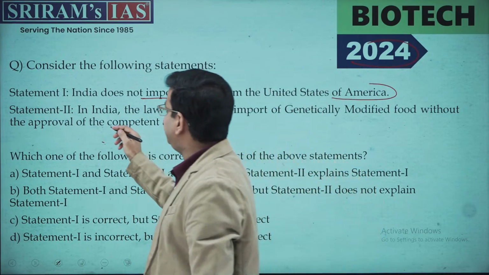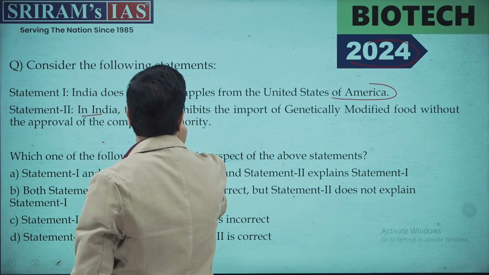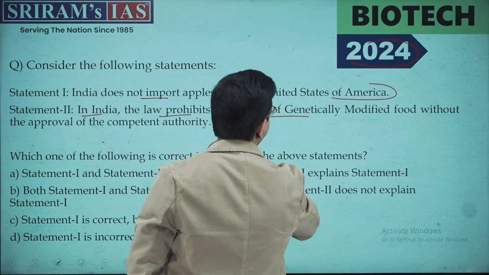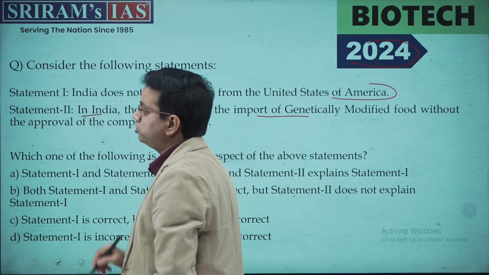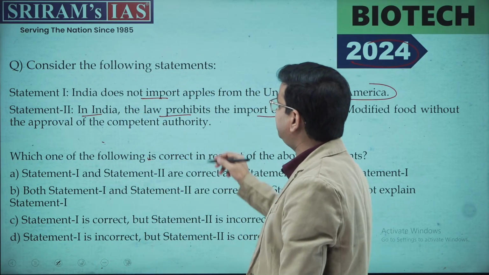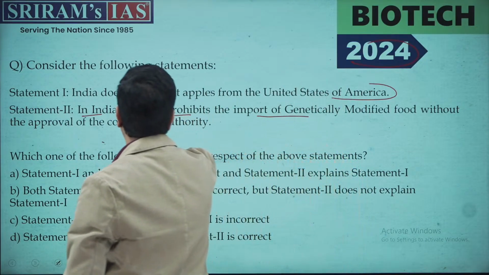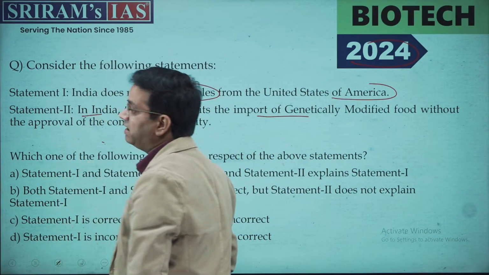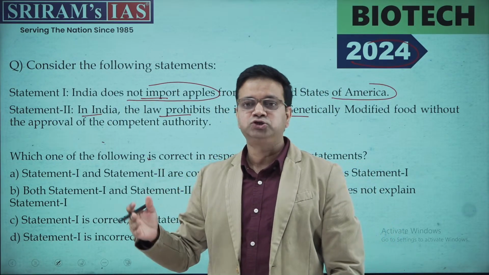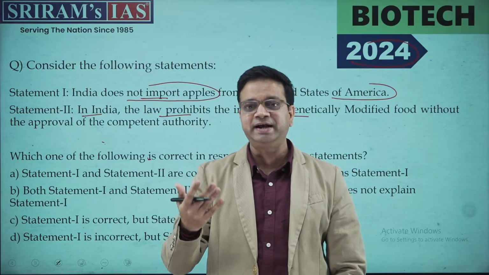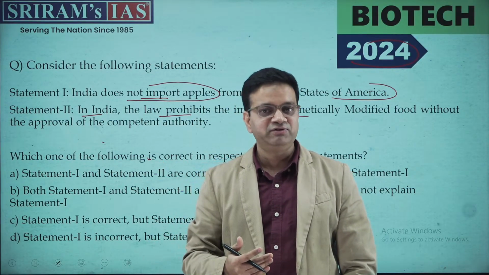The second statement is: in India, the law prohibits the import of genetically modified foods without the approval of the competent authority. Now, first looking at the first statement, that India does not import apples. It is not something like that. We have ample production of apples, but India does import them. I'll show you some data that will help you understand the imports we are making of apples.